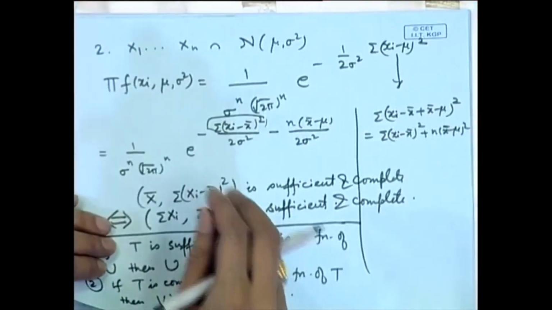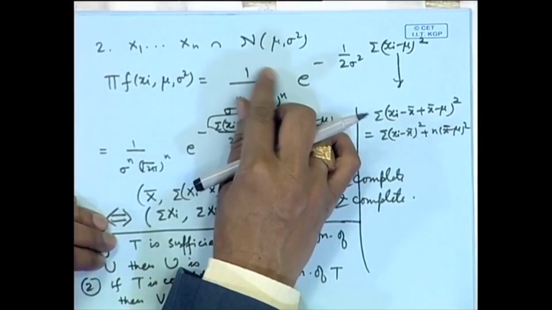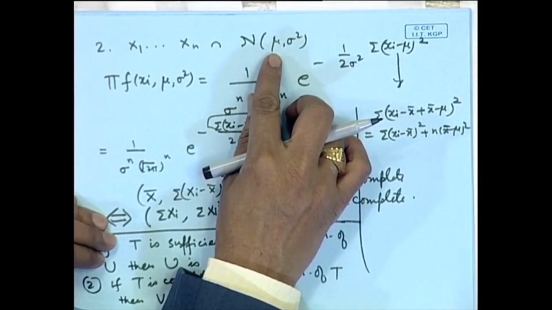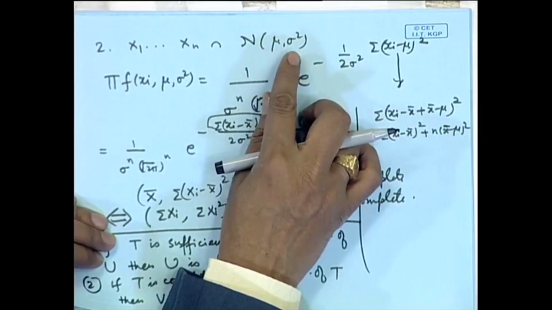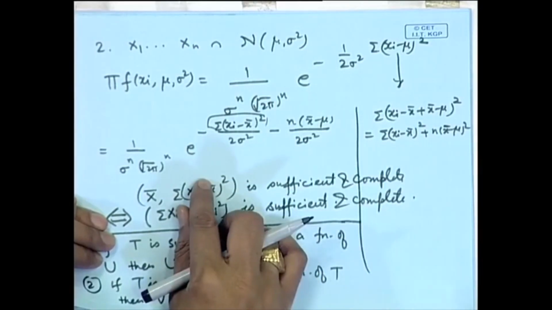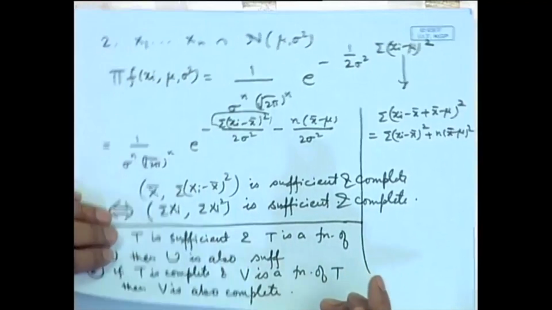Now, the estimation problem for finding out the minimum variance unbiased estimators becomes very simple. For example, expectation of x bar is mu. Therefore, x bar will be minimum variance unbiased estimator for mu. We have also proved that expectation of S square is sigma square, that is sigma x i minus x bar whole square by n minus 1, which is a function of this. Therefore, that is also a UMVUE.